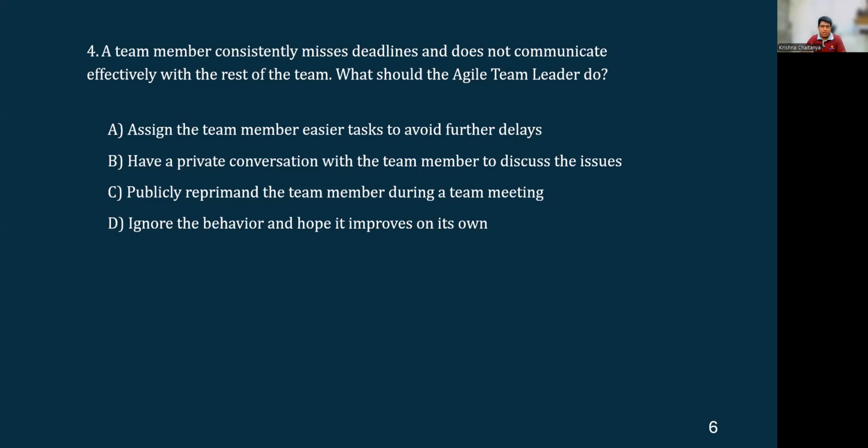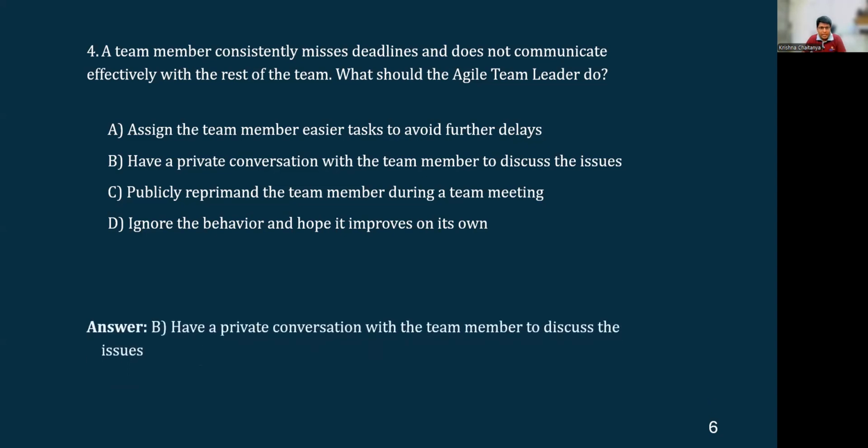Okay, which is also impacting the project's performance as a whole. So ignoring the behavior is not going to address the root cause or not going to help the team improve their performance or meeting the project objectives. Okay, so that's not the right option. So which means of all the options that are given, option B, having a private conversation, is the right approach.